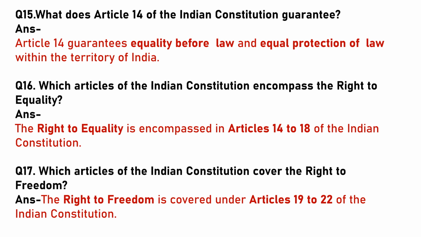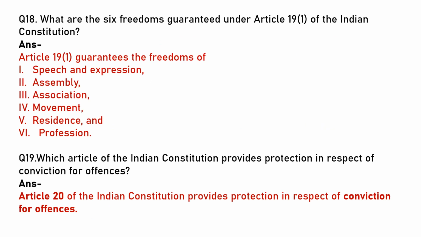Which article of the Indian Constitution covers the right to freedom? The right to freedom is covered under Article 19 to Article 22 of the Indian Constitution. What are the 6 freedoms guaranteed under Article 19(1) of the Indian Constitution? The freedoms are speech and expression, assembly, association, movement, residence and profession.